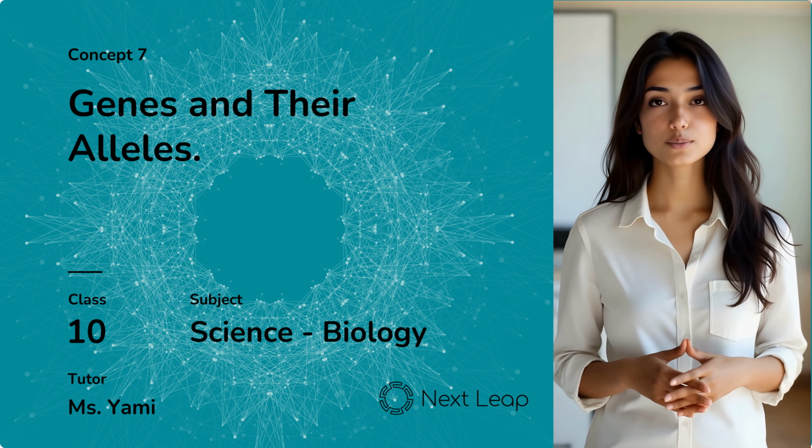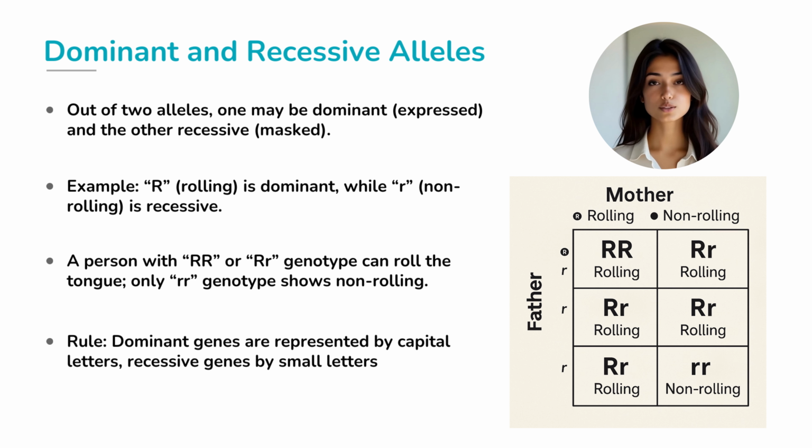Only if you are rr, the recessive form, you cannot roll it. Scientists use a simple rule: dominant alleles are written with capital letters, recessive ones with small letters. So, when we write R for rolling and r for non-rolling, we can predict which traits will appear in a child. It's like a genetic code that determines life's visible outcomes.